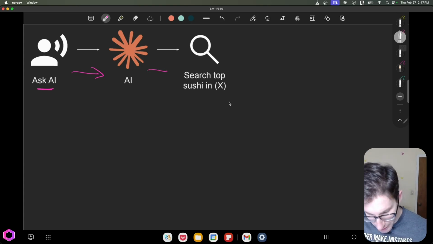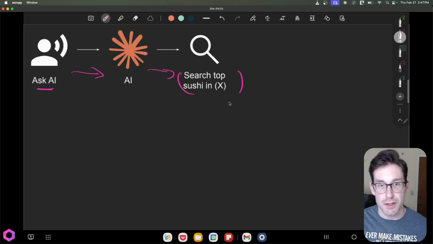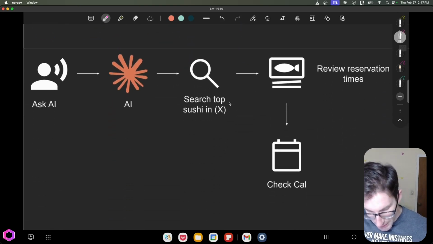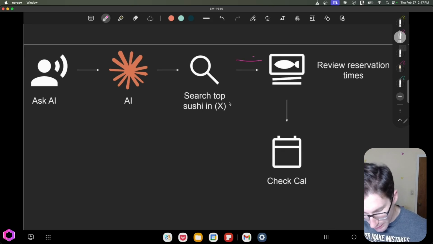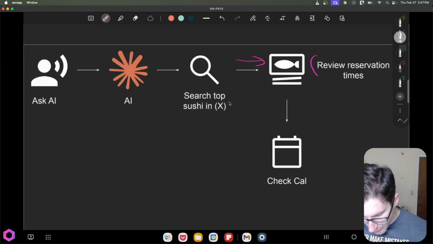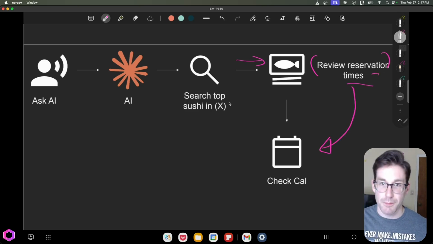So the AI is going to have to go off and do a bunch of things to achieve that task. So the first thing it's going to do is search for the top places that have sushi in that location. Once it's distilled it down to the top 5 or 10, it's going to then make a decision. It's going to say, okay, I want to go with this place for whatever reasons or constraints that we had previously. It's going to review the reservation times. It's going to check those, and it's actually going to check those against our calendar.